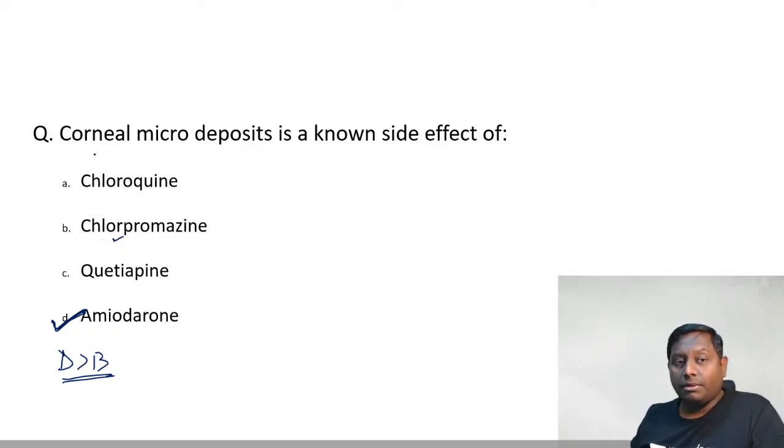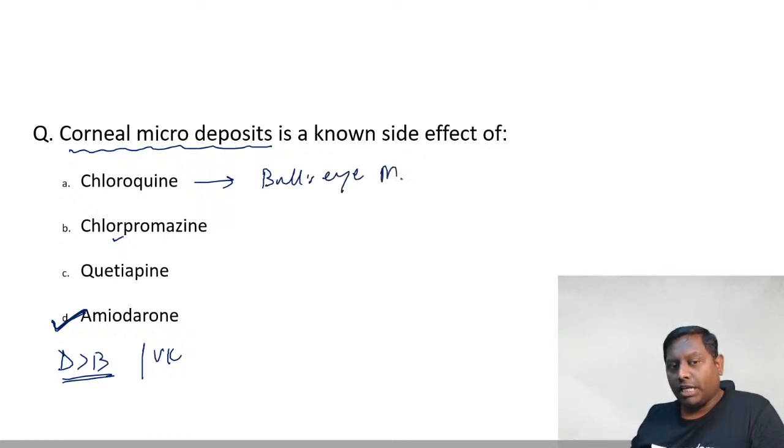But the term written here, microdeposits, has been used especially with amiodarone. Okay? Chlorpromazine also causes corneal deposition. This is also called vortex keratopathy. Now chloroquine or hydroxychloroquine, it mainly causes what? Bullseye maculopathy.